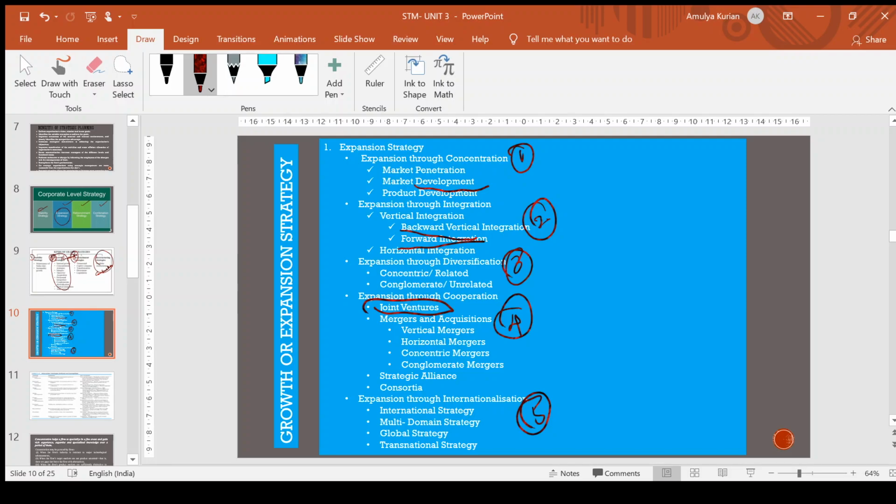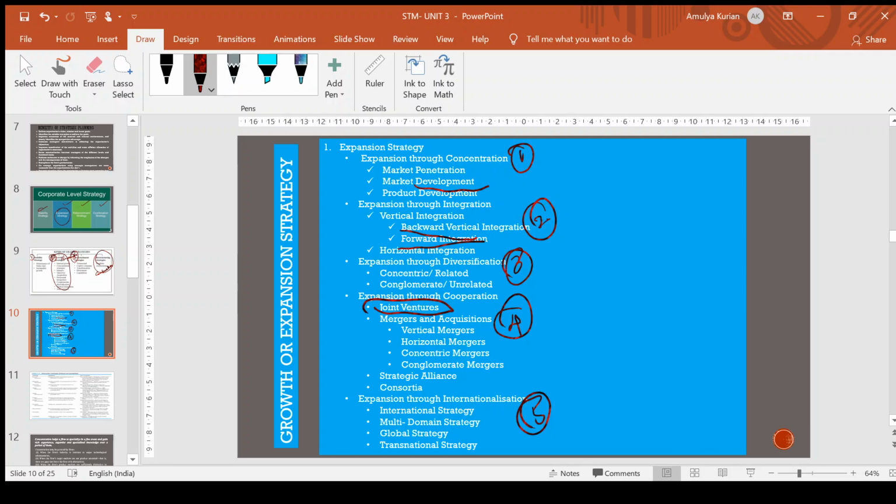Horizontal mergers are when two or more firms in the same line of business combine together, share their economies of scale in production, or broaden their product line. That is called a horizontal merger. Example, if Jet Airways combines with Indian Airlines, it would be a horizontal integration or a horizontal merger.